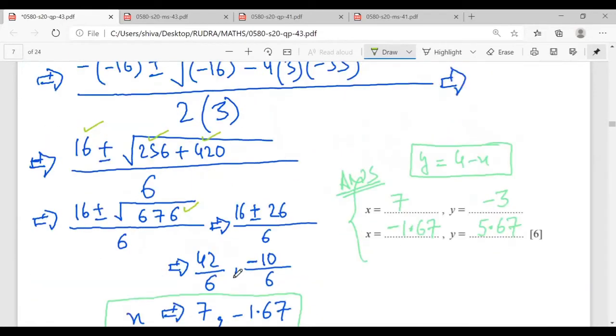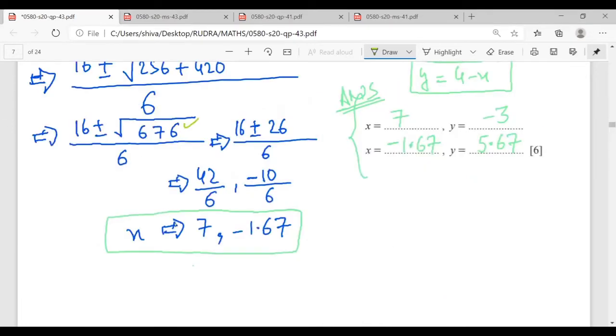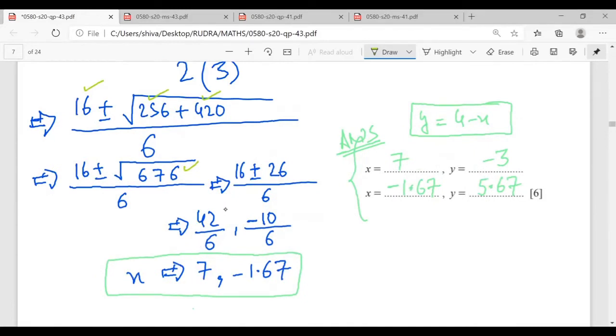Now, what we are calculating here are the two values of x, and the two values of x that I get is 7 and minus 5 by 3. Minus 5 by 3 in terms of decimal, I can write it as minus 1.67. So the two values of x that I have got are 7 and minus 1.67.